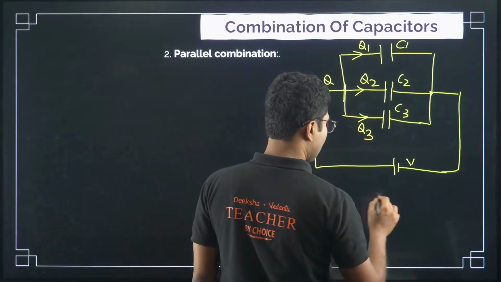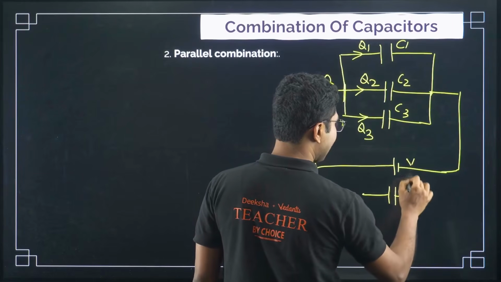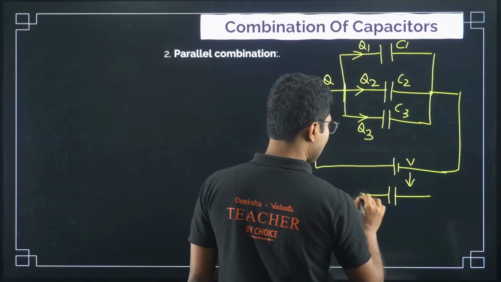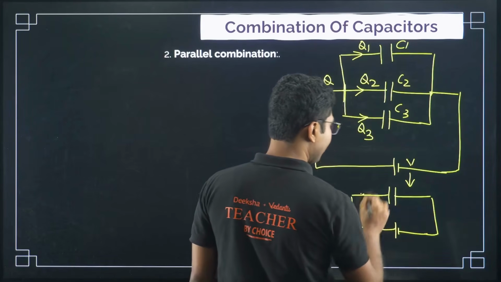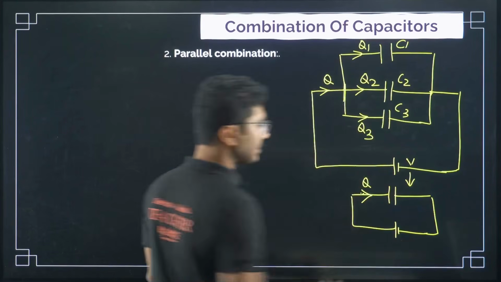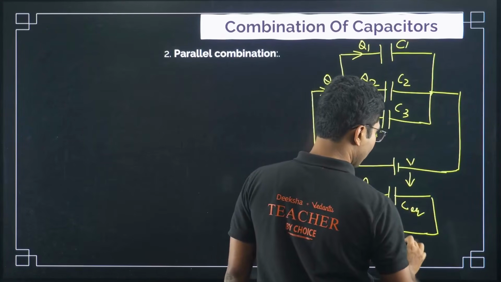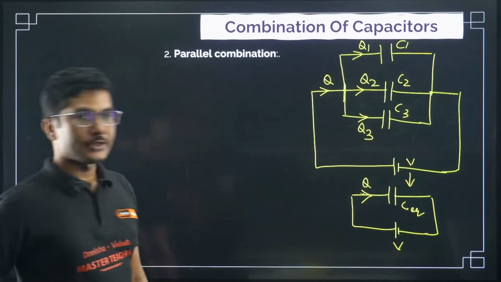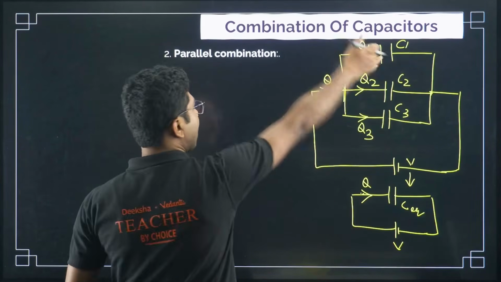If you try to find the equivalent, it will remain same as the previous case. Only one capacitor, battery will remain same. So the expression for equivalent will remain the same, the same amount of charge is passing. Okay, C equivalent, and whatever voltage you are applying, the same voltage is applied to the equivalent capacitor as well. Now let's see what are all the equations.